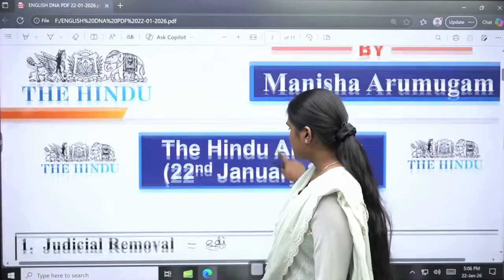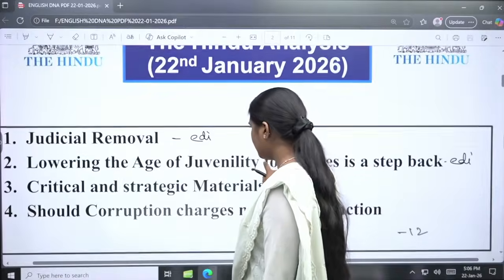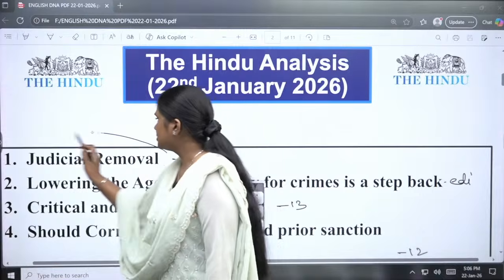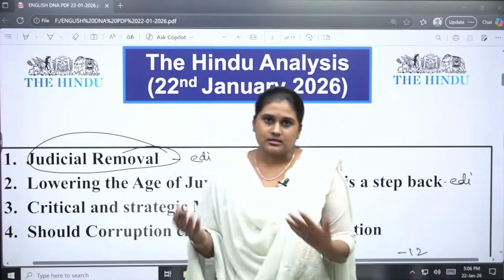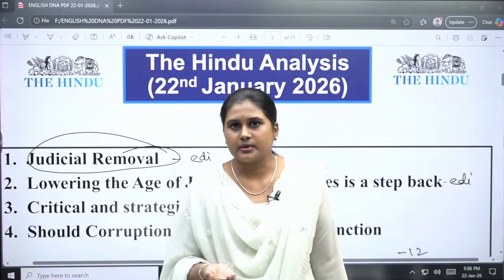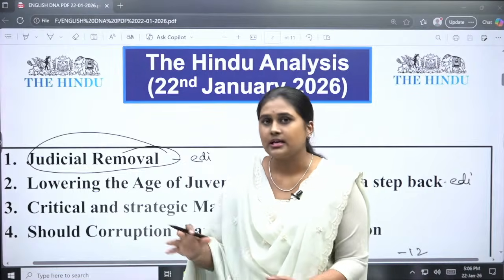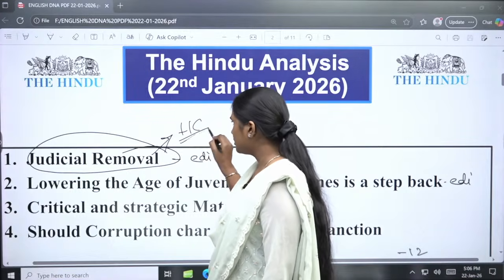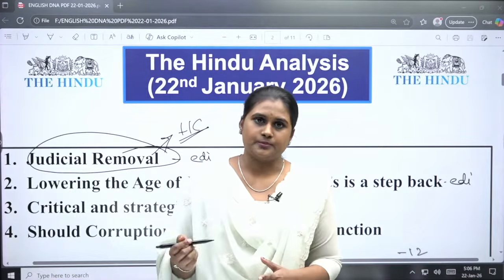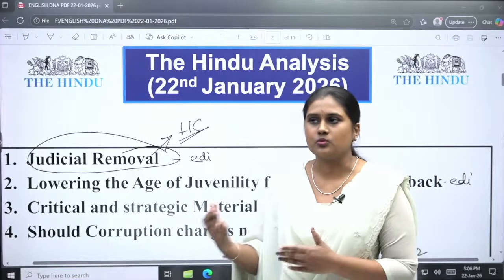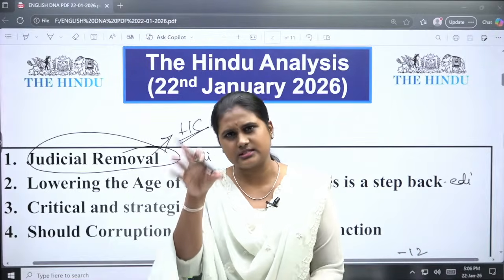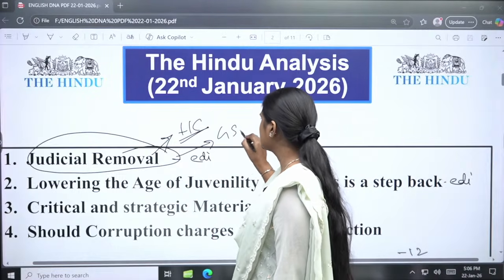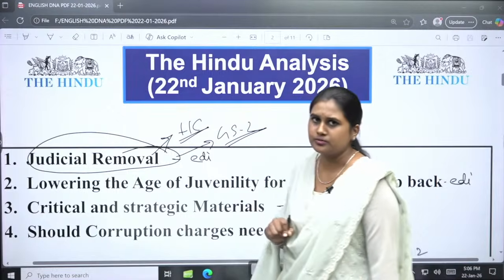Okay, so today we will be looking at these articles. First is judicial removal. In recent days we have seen it in the Justice Verma case also. It is under process, and again we got a headline for this: a Madras High Court judge is going through this process. We will see why and what the procedure is. We have already seen it, but we will just have a recap. Again, it is important for us in the GS2 paper, for governance and polity.